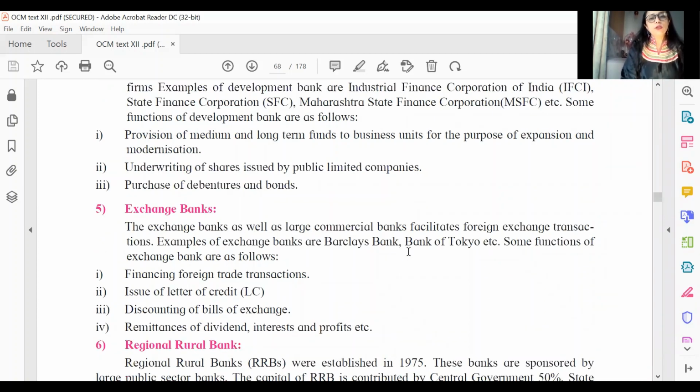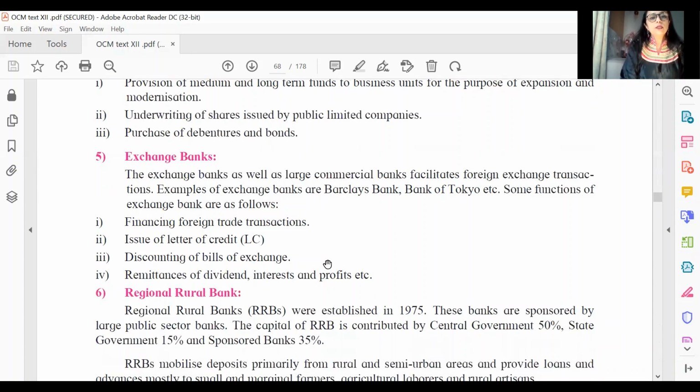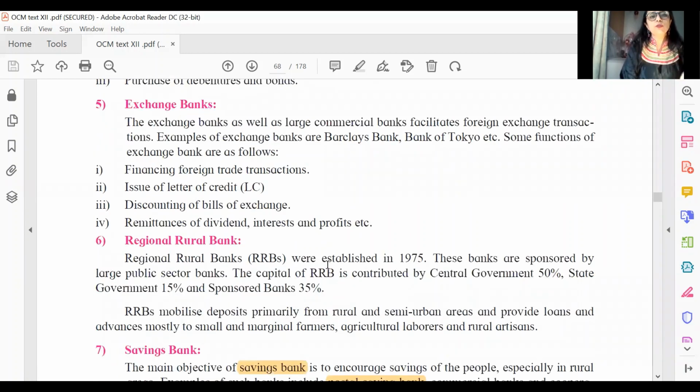Once again, you have industrial development banks, no important objectives from this. It's just important for you all to take an idea of exchange bank, which has something to do with foreign exchange, and these are the examples. Usually we do not get objectives from this. As I said, this answer is important for a long answer question, and at the most 1 distinction. Again, we see the next type.